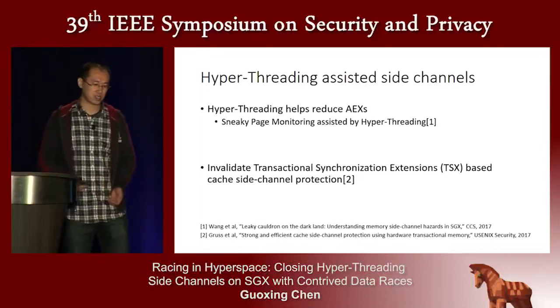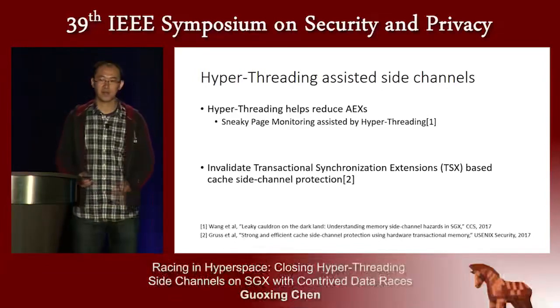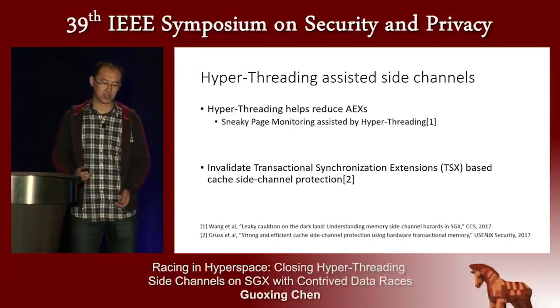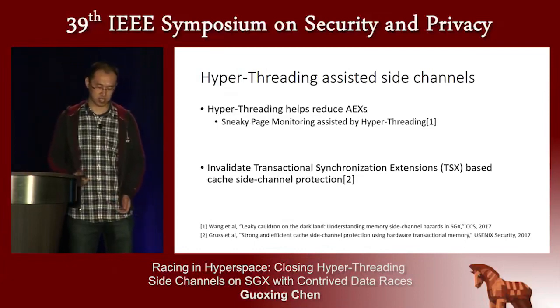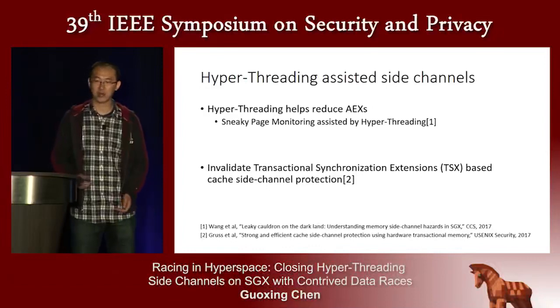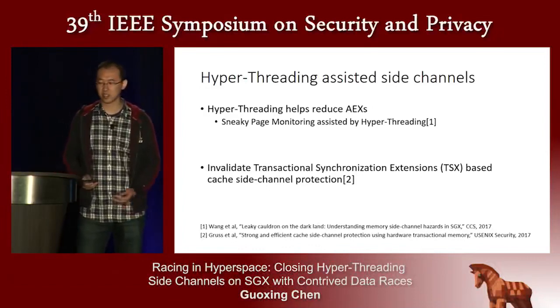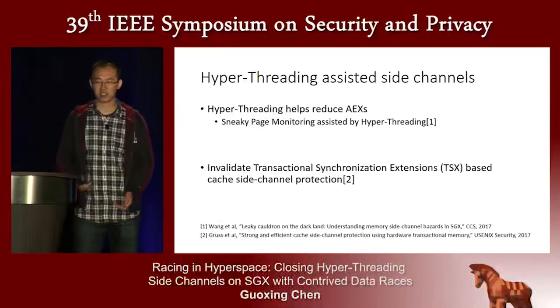The second is that hyperthreading could invalidate some defense techniques that use Intel's transactional synchronization extensions, or TSX, which is Intel's implementation of hardware transactional memory. But TSX does not prevent an attacker who shares the same physical core.